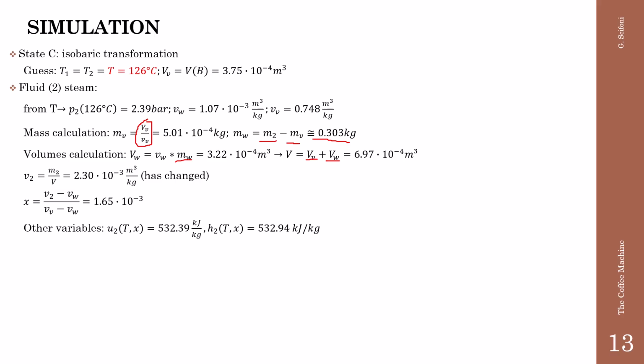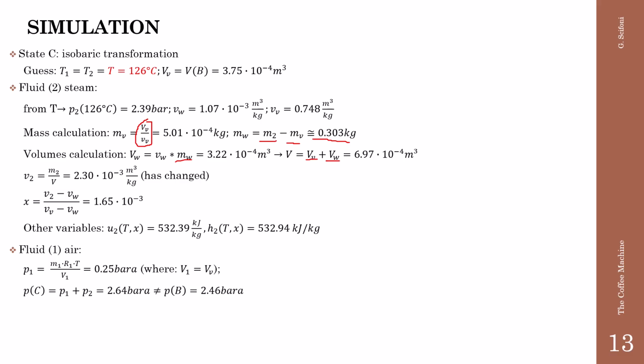We can calculate the other variables, the internal energy and the specific enthalpy, as we have seen in the previous slides. For the air, the pressure we calculate by means of the state equation, considering that all the variables are known, and in particular the volume of the air is the same as the volume of the vapor, and the pressure of the mixture of the state C is the sum of the partial pressure of the steam and the partial pressure of the air.